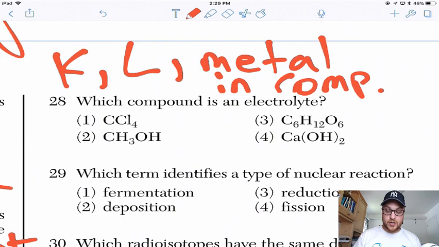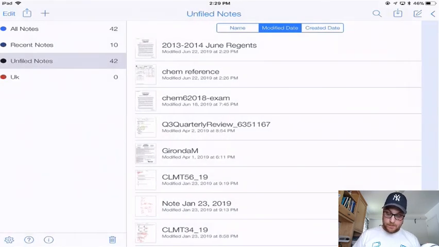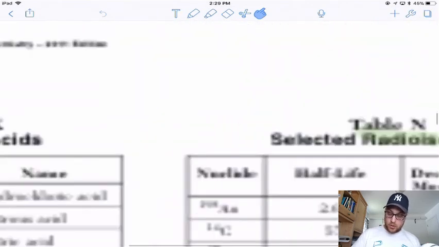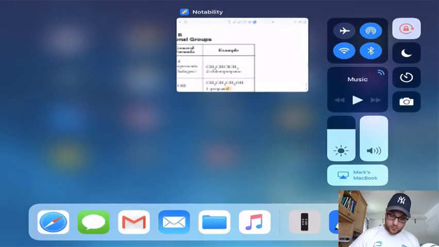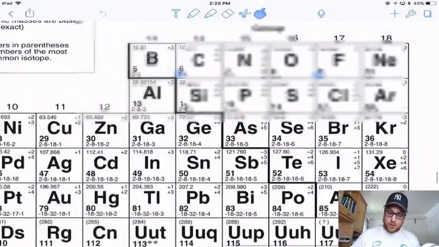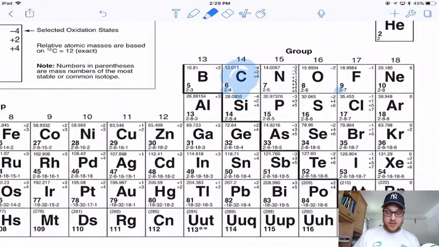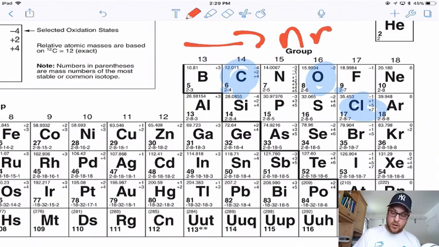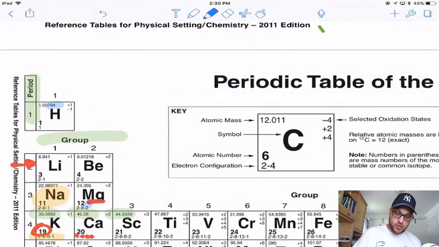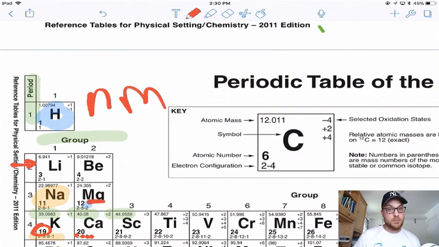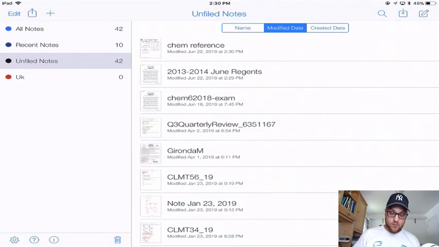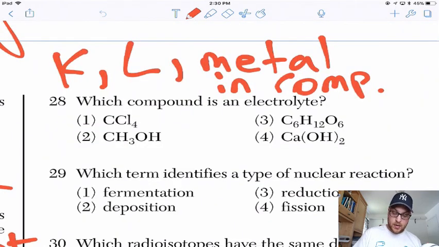When I look at answer choices 1, 2, and 3, carbon and chlorine. Carbon, non-metal. I remember seeing oxygen, non-metal. Chlorine, non-metal. So remember, everything to the right of that staircase is a non-metal. Don't forget hydrogen. Hydrogen is also a non-metal. So be careful. Since I remember seeing all of those in the question, non-metals, non-metals, non-metals.